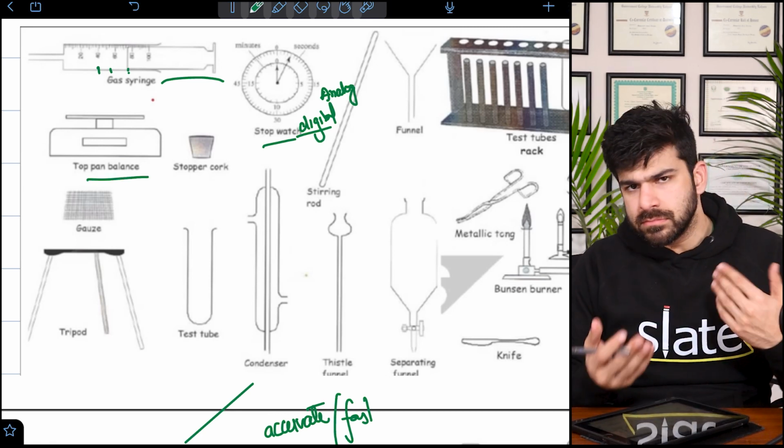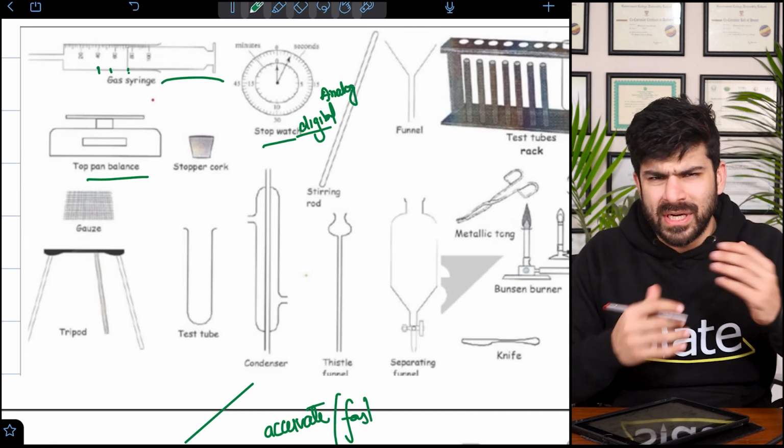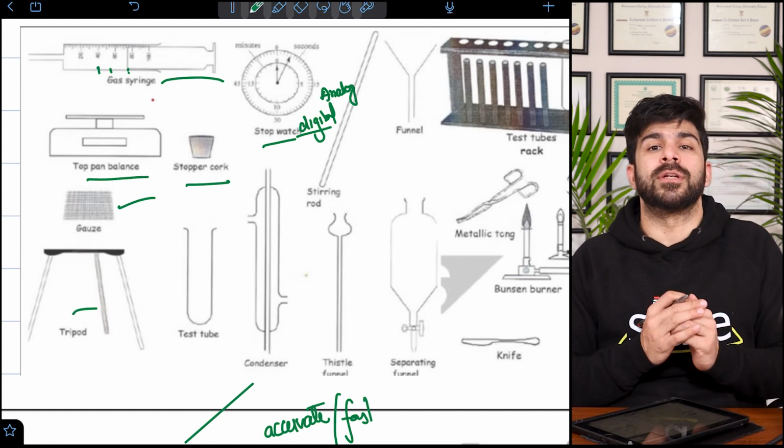Pan balance or electrical balance is used. We tare it in the start. We will discuss all these one by one. Stopper, gauze and tripod, a very important one.